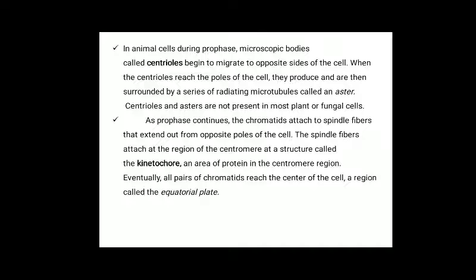As prophase continues, the chromatids attach to spindle fibers that extend out from opposite poles of the cell. The spindle fibers attach at the region of the centromere at a structure called the kinetochore, an area of protein in the centromere region. Eventually, all pairs of chromatids reach the center of the cell, a region called equatorial plate.